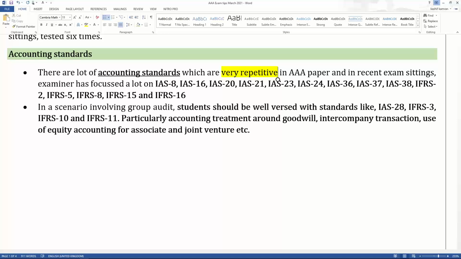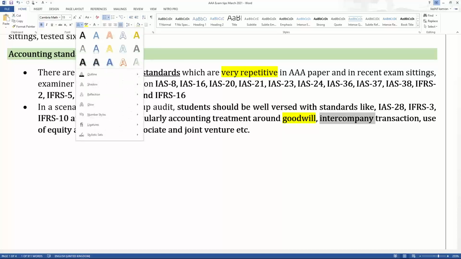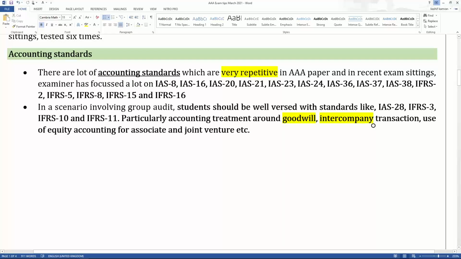So particularly the accounting treatment of goodwill, the accounting treatment of intercompany transactions and balances, how you account for an associate using the equity method, and how you account for a joint venture using the equity method, is something where you should be very good. So this is the more powerful bunch of accounting standards in front of your screen, where you should be very, very strong. I hope that's clear to all of you, right?